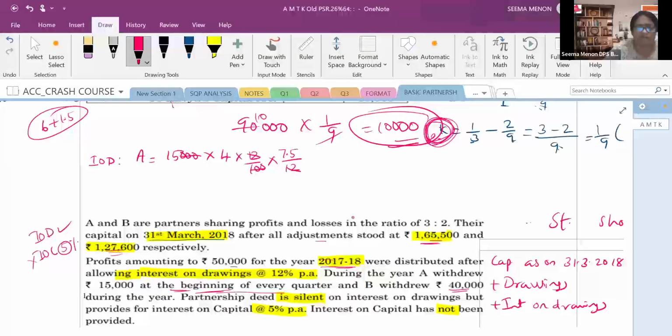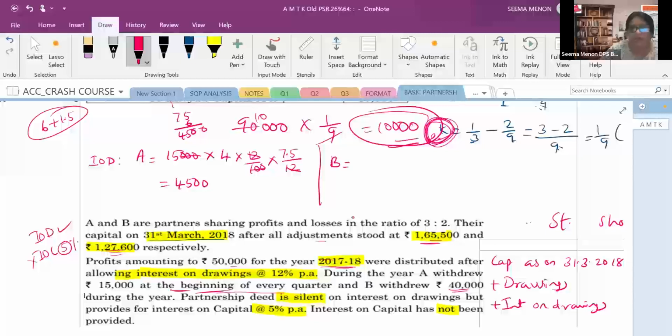15 fours are 60. Okay. 60 को 75 से आप करो तो क्या मिलेंगे? 4,500 you will be getting. So interest on drawings for A is 4,500. I hope you are clear with this. Now we are moving into the B. B का आप कैसे find out करेंगे?